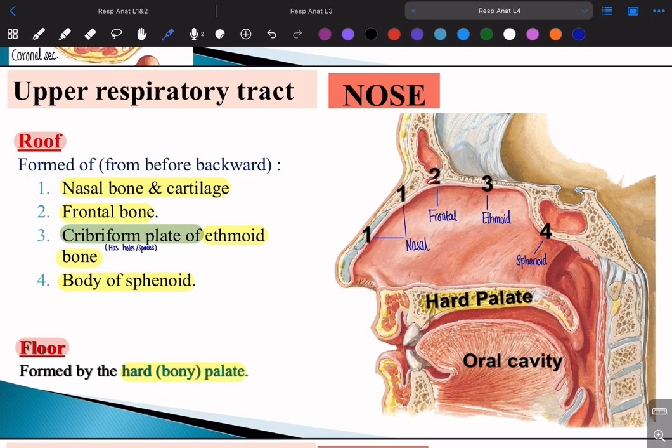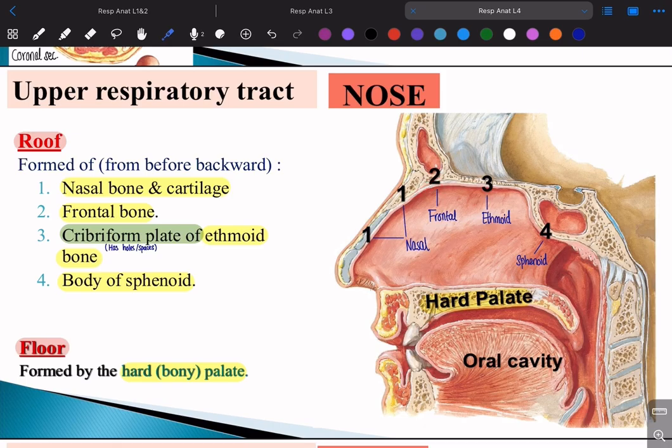Then we start going to the superior part, or to the upper part. What's this part? It's close to the forehead, right? So the forehead is formed by the bone known as the frontalis, or the frontal bone. Okay, so this bone is known as the frontal bone. So here, the frontal bone forms the roof of the nasal cavity.